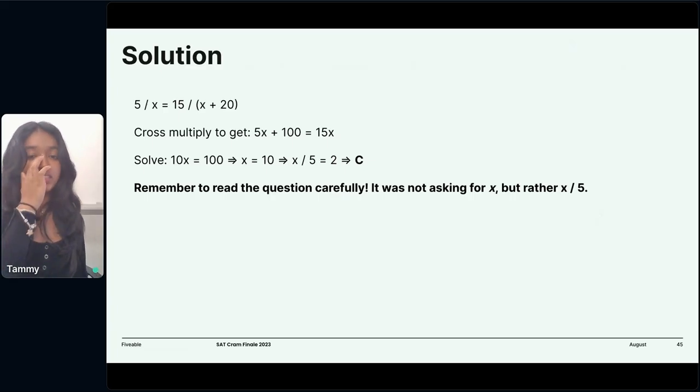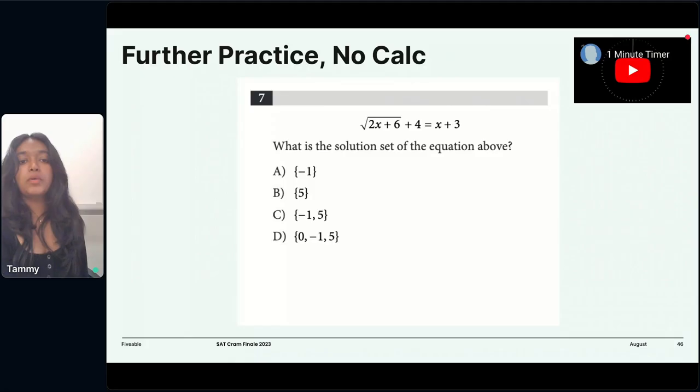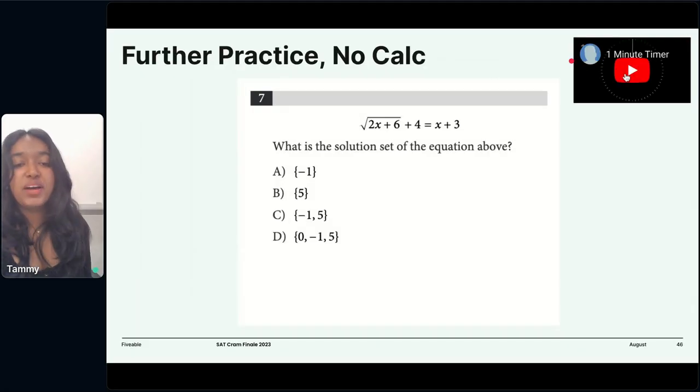Pretty simple, but you can see how they can catch you if you're not paying attention. Okay, next slide. Oh, we've got more practice. What is the solution set for this equation above?